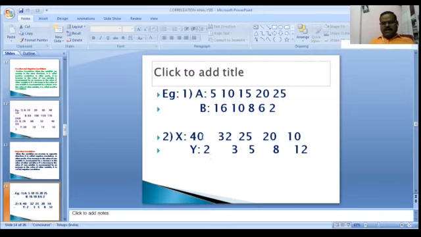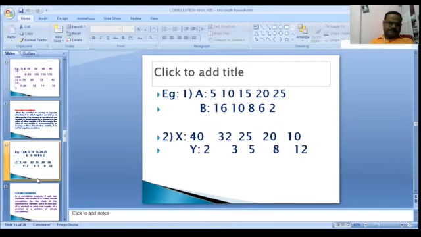X starts at 40, 32, 25, 20, and the values are decreasing. Y goes from the lowest value to the highest value. So they go in opposite directions. When the variables go in opposite directions, it is called negative correlation.